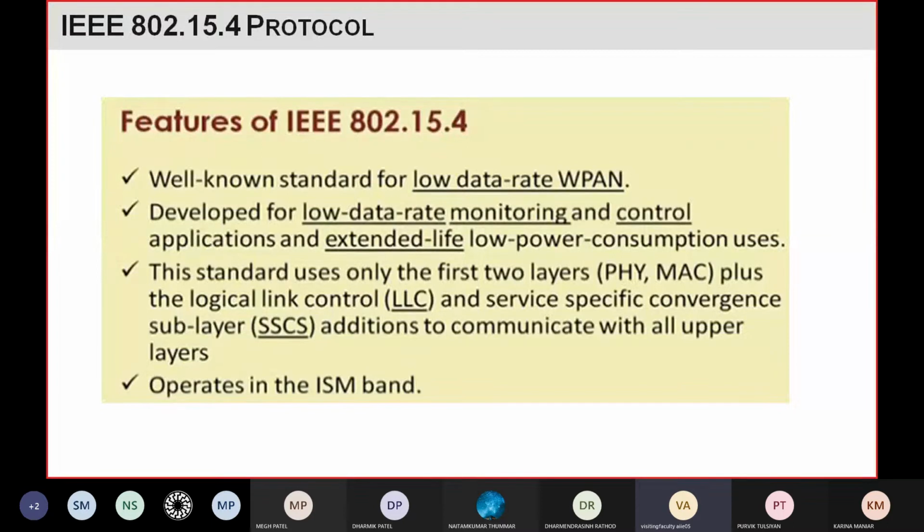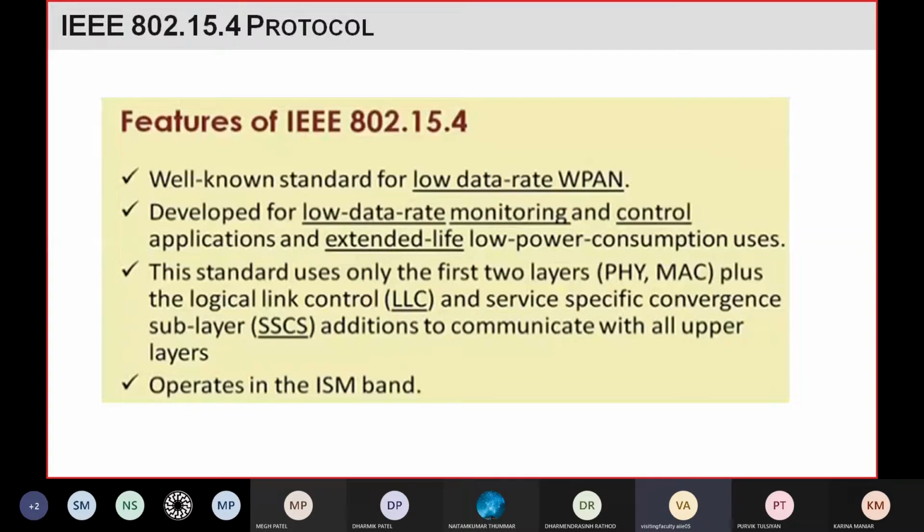In the architecture, if you consider all the layers, for example the standard 7 layers, then the first two layers have to do the communication with the upper layers. So for that they will take the help of this kind of layers or protocol, right? This is the IEEE 802.15.4 protocol.